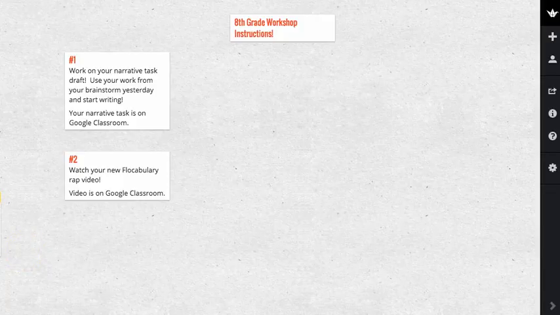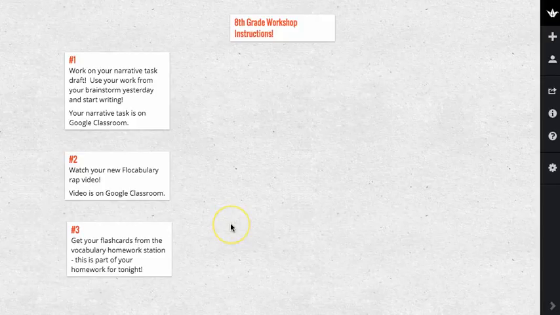Speaking of new words, the last thing you need to be sure you do during workshop is that you get your flashcards from the vocabulary homework station. This is going to be part of your homework for tonight, and you can get your flashcards at any time during workshop. Just be sure you have them by the end of the day.